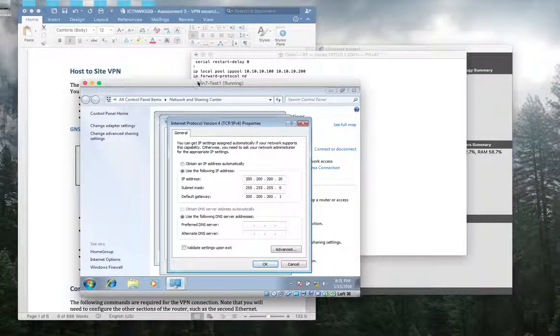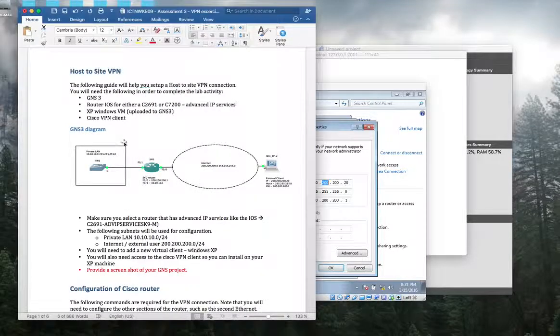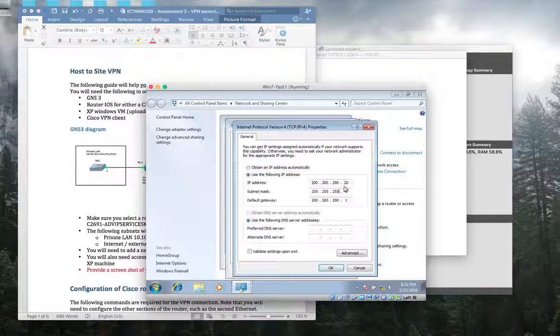I already did this, but if you haven't done this yet, then click static IP address and make sure this IP address is 200.200.200.20, and your subnet mask is Class C default, which means /24, 255.255.255.0. And don't forget your default gateway.